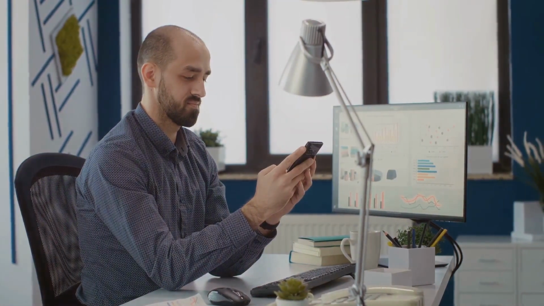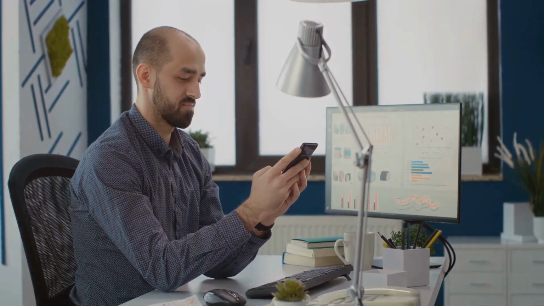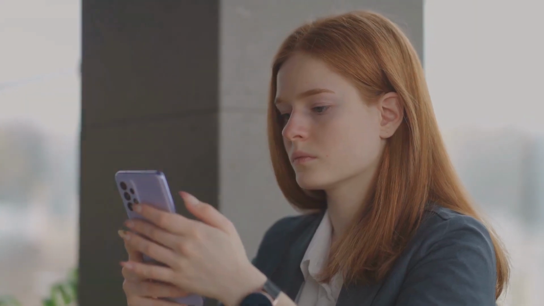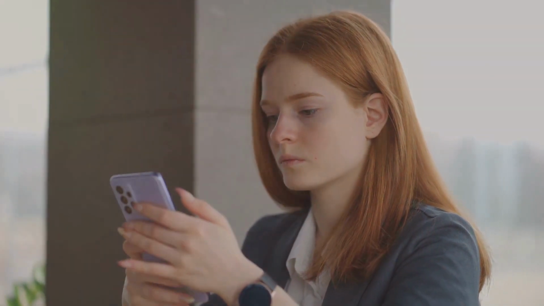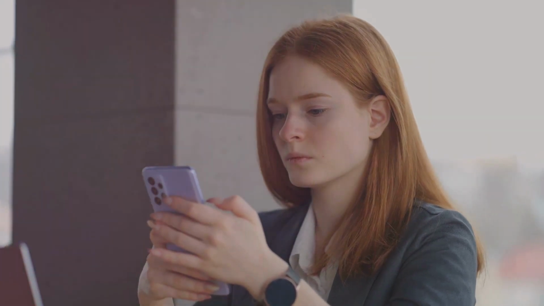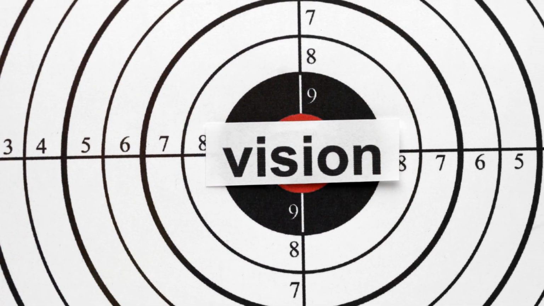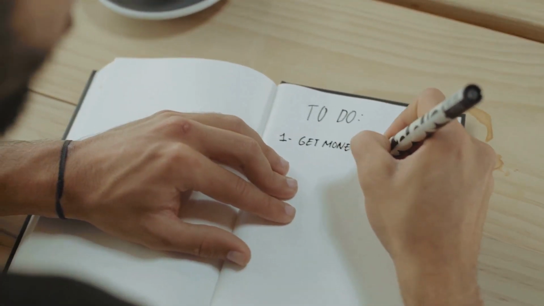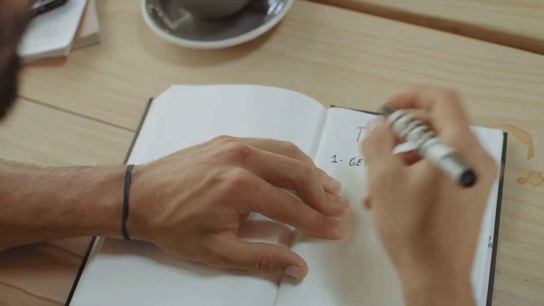Tracking your expenses might seem like a daunting task, but it's a lot easier than you might think. You can use a simple notebook, a spreadsheet, or even a budgeting app. The key here is consistency. Track your expenses for at least a month to get a realistic view of where your money is going. Once you've categorized your expenses, it's time to set some targets. Be realistic about these targets.